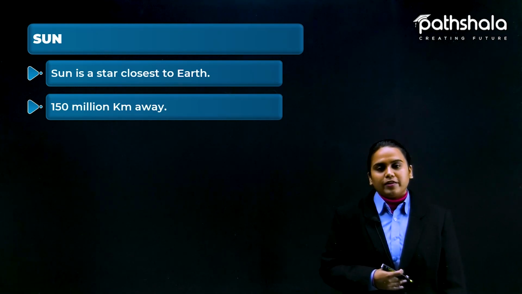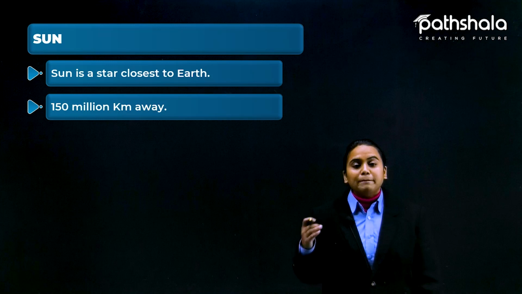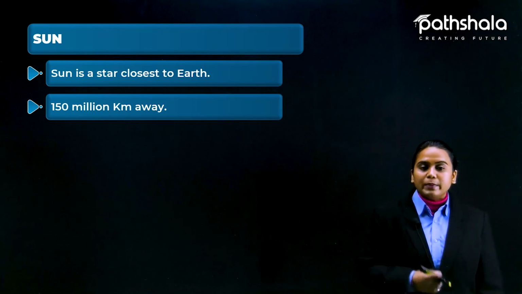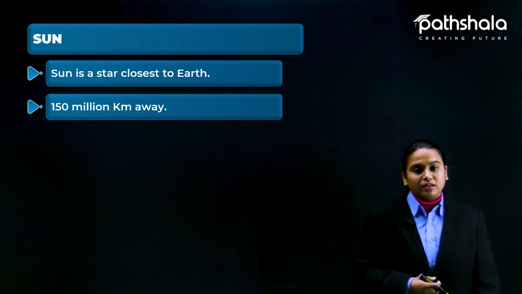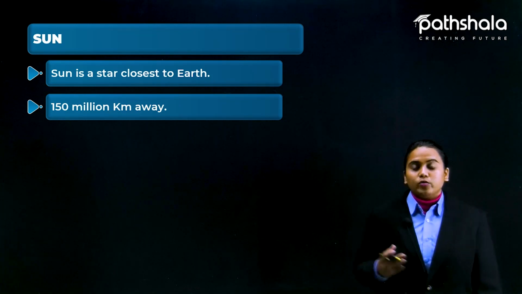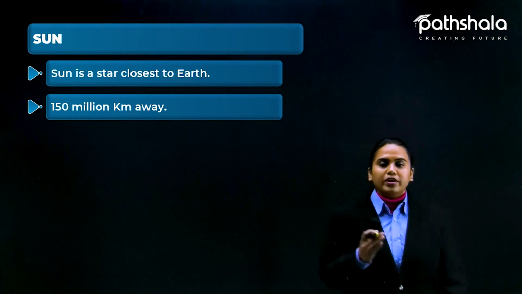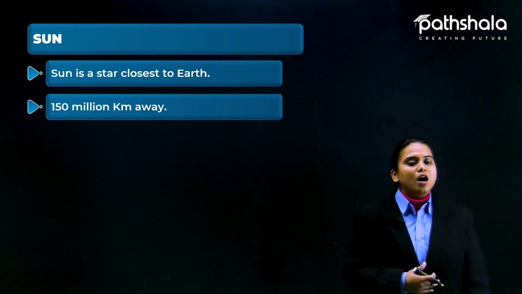It is 150 million kilometers away. What is the meaning of million? 1 million is equal to 10 lakh. So, according to that, it is 15 crore kilometers away from the Earth.